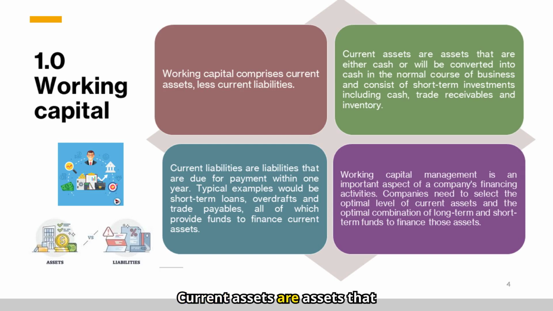Current assets are assets that are either cash or will be converted into cash in the normal course of business and consist of short-term investments including cash, trade receivables, and inventory. Current liabilities are liabilities that are due for payment within 1 year. Typical examples would be short-term loans, overdrafts, and trade payables, all of which provide funds to finance current assets.